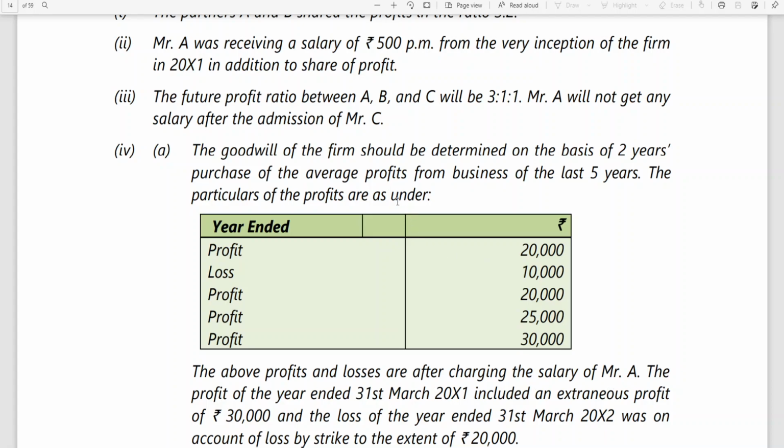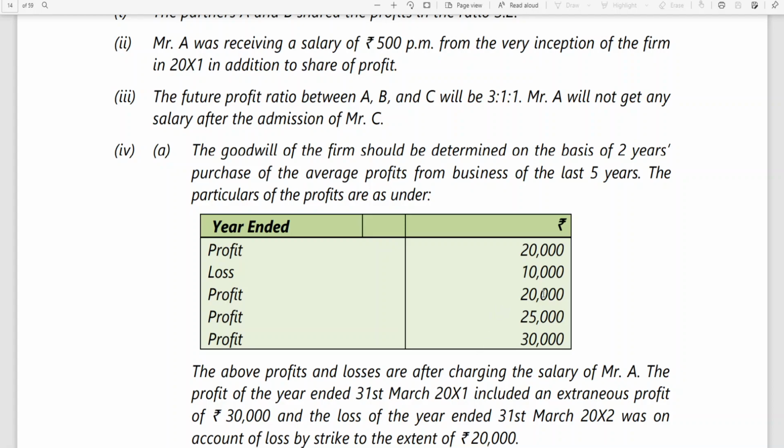Please remember, the goodwill of the firm should be determined on the basis of 2 years purchase of average profits from the business. See, profit is different, divisible profit is different. So we need to have the information of profits. So in these 5 years profits, whatever the loss is, including 6,000 rupees, that is to be added back to get the correct profit.